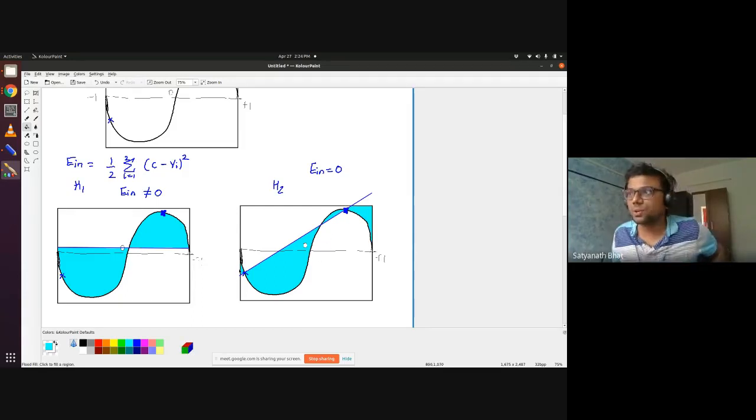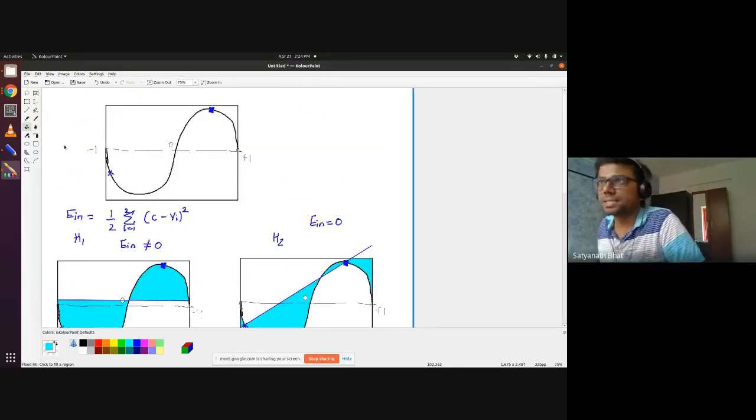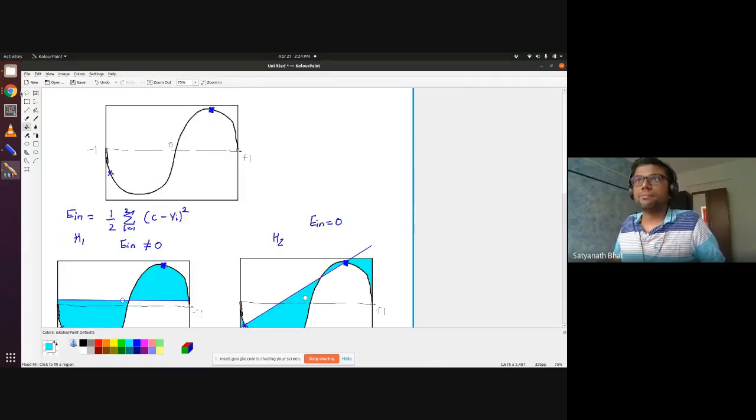I'm not saying you add up these errors; you have to square each point, integrate it, and then add. But pictorially, the more shaded region there is, the more error you will get. So this is how it performs. Now this is on these 2 data points. For some other 2 data points, it can be completely different. So let me do one more example, just for clarity.